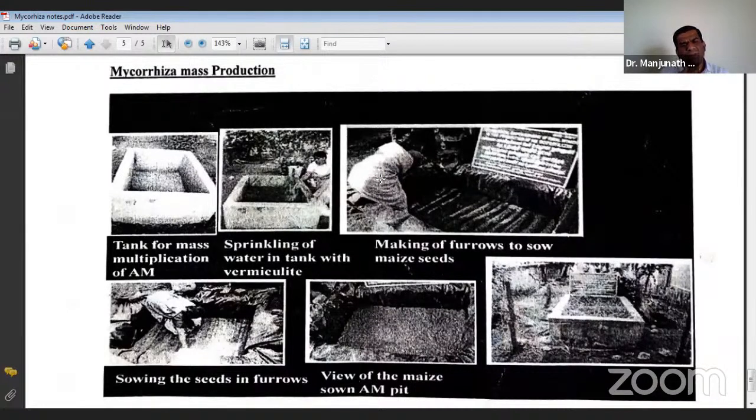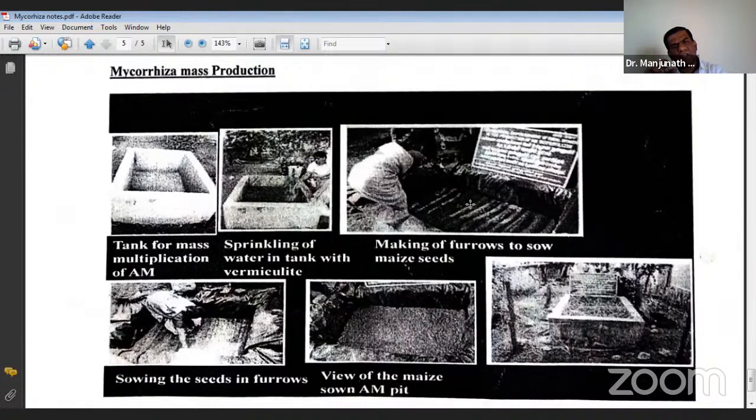Not only use for themselves, they can sell at a particular price also, to make money out of this biofertilizer. So it requires a tank for mass multiplication, some structure like this. Okay. And sprinkling of water in the tank with vermiculite. Vermiculite is required. Sterilized vermiculite should be spread all over.